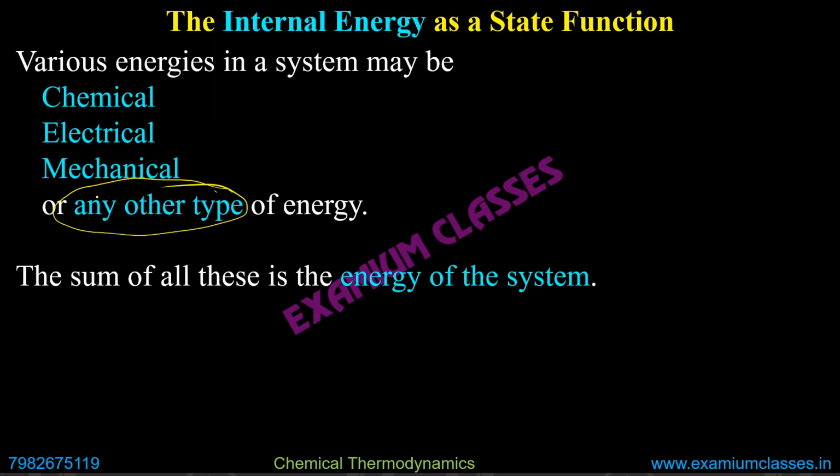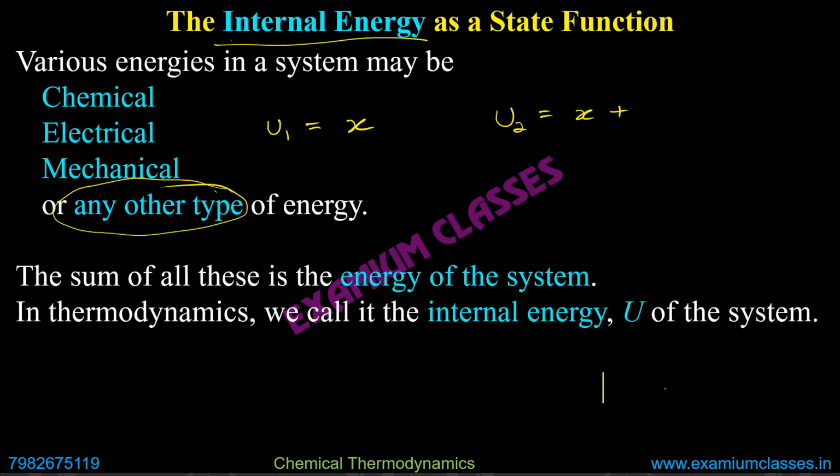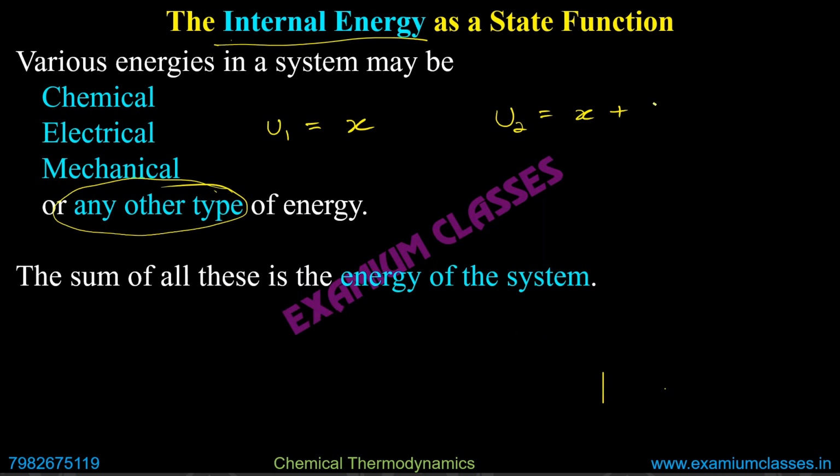How? Suppose internal energy is X, we don't know, but it is X. Internal energy is represented by U. It is X, and suppose we provided Q amount of heat to it. Now its energy will be X plus the energy provided to it, that is Q. It means we can calculate the difference U2 minus U1.